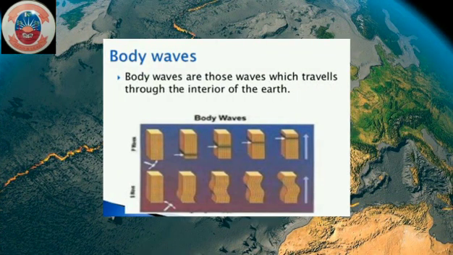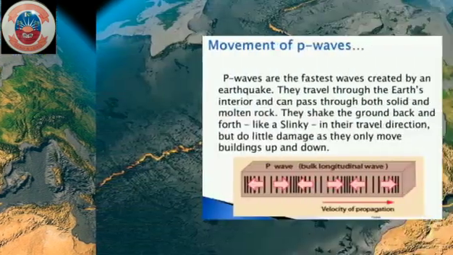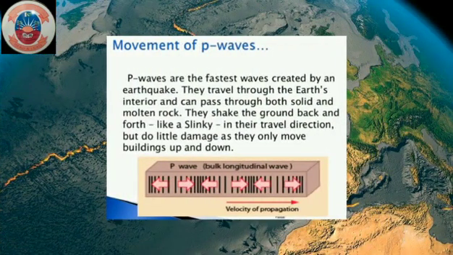Body waves. Body waves are those waves which travel through the interior of the earth. Movement of P waves. P waves are the fastest waves created by an earthquake. They travel through the Earth's interior and can pass through both solid and molten rock. They shake the ground back and forth like a slinky in their travel direction, but do little damage as they only move buildings up and down.